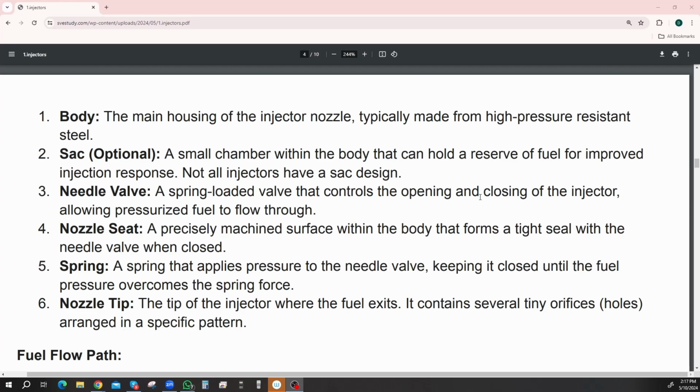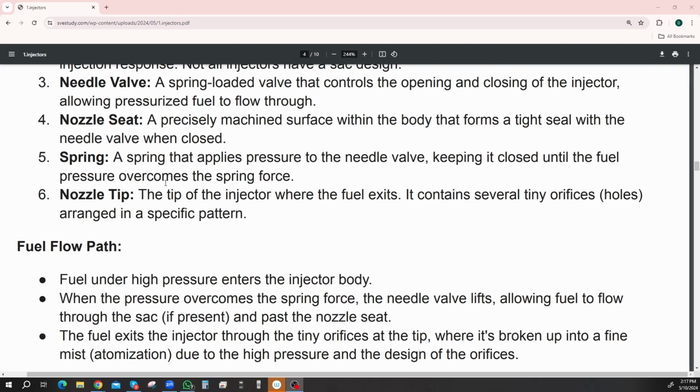Spring, a spring that applies pressure to the needle valve, keeping it closed until the fuel pressure overcomes the spring force. So it's keeping it closed, basically. A spring holding the whole thing closed until you inject the fuel in, and it pushes open the valve. Nozzle tip, the tip of the injector where the fuel exits. It contains several tiny orifices, little holes arranged in a specific pattern, so that will cause a spray pattern into the piston.